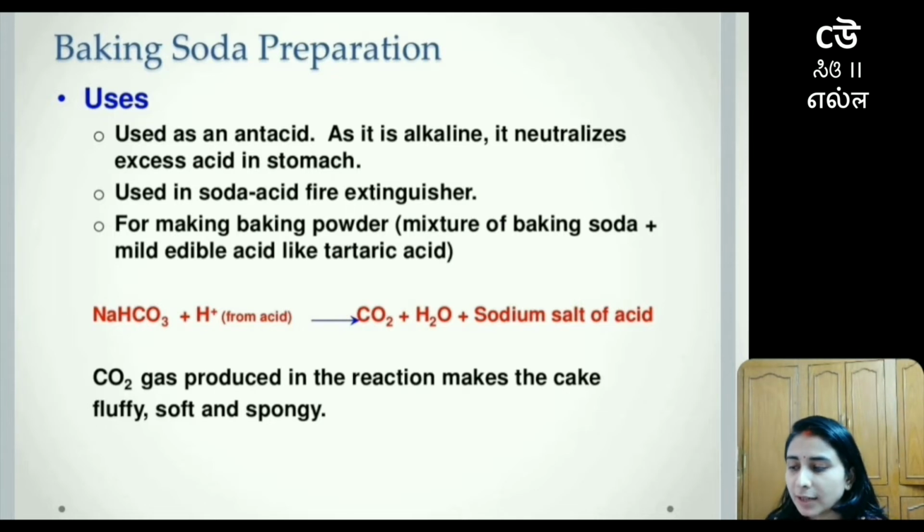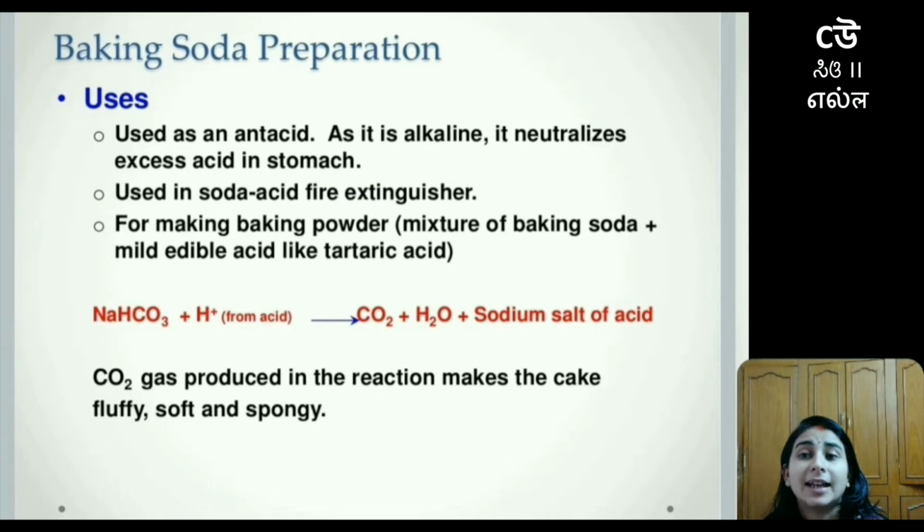Now what happens, students, is that these days people have a lot of acidity issues, that is, they get sour burps continuously. In that case, as you must have heard, most popularly in India we give Eno so that they feel a little relaxed. So what is Eno? It is basically alkaline in nature. So when the acid in our stomach comes in contact with an alkaline substance, it will produce something which is neutral in nature, and that's how acidity can be controlled. So baking soda is also used as an antacid because it is alkaline in nature, so it will neutralize all the excess acid which is there in our stomach.